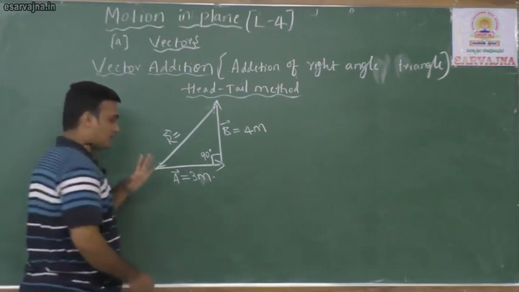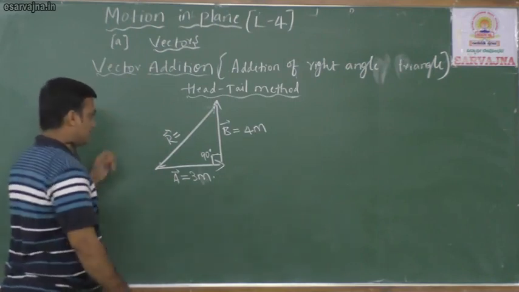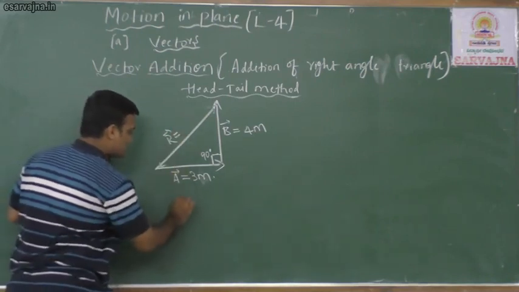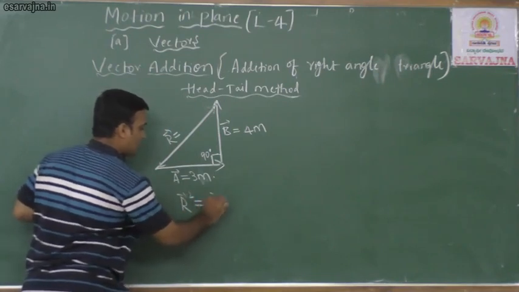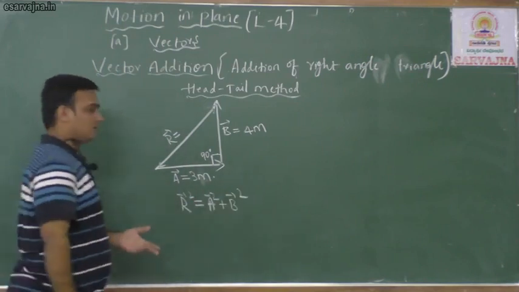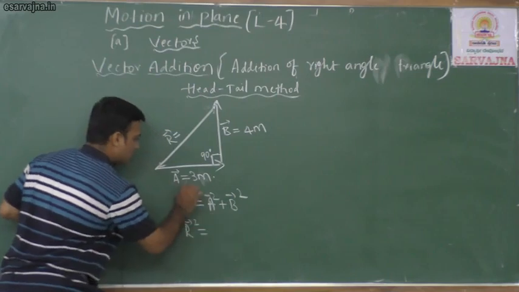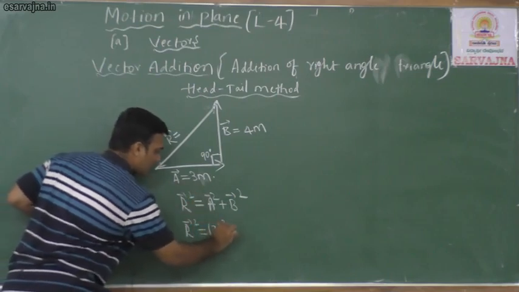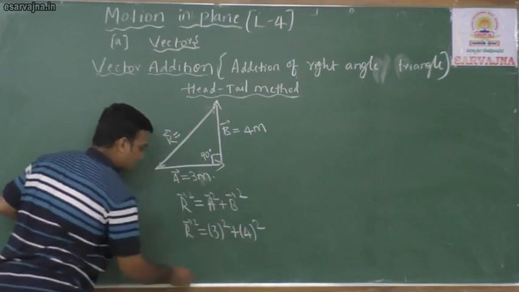Which theorem? Pythagoras theorem. So what is the formula? The resultant square is equal to vector A square plus vector B square. So write down R square as it is. What is vector A? 3 square. What is vector B? 4 square.